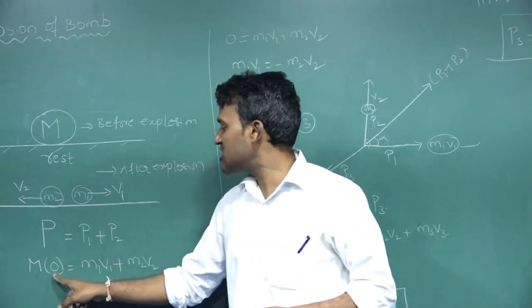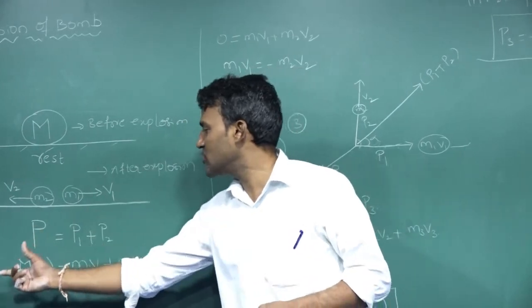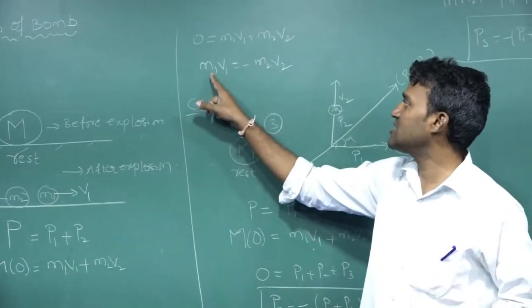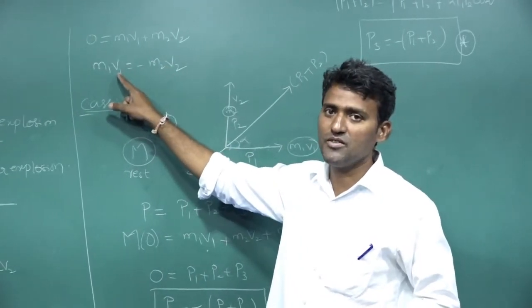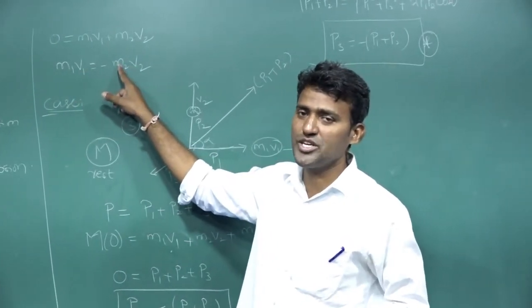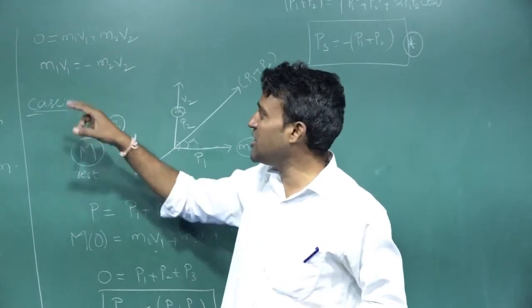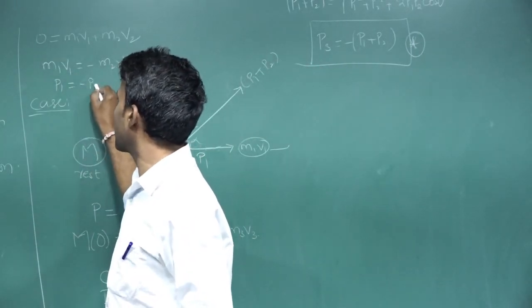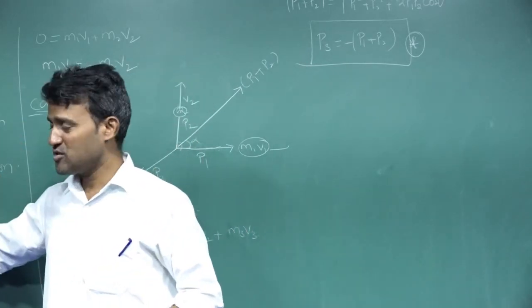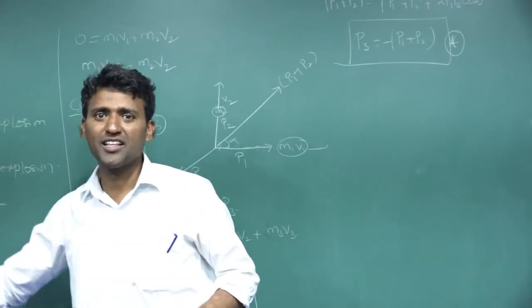If I take it to that side, m1 v1 is equal to minus m2 v2. This means both are moving in equal and opposite directions, one on one side and the other on the other side.